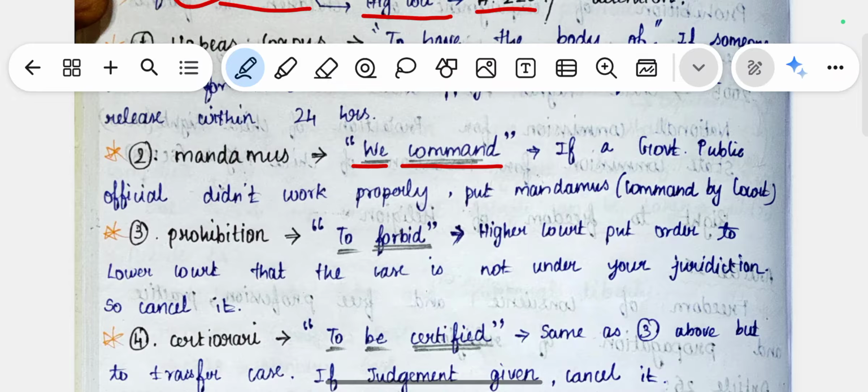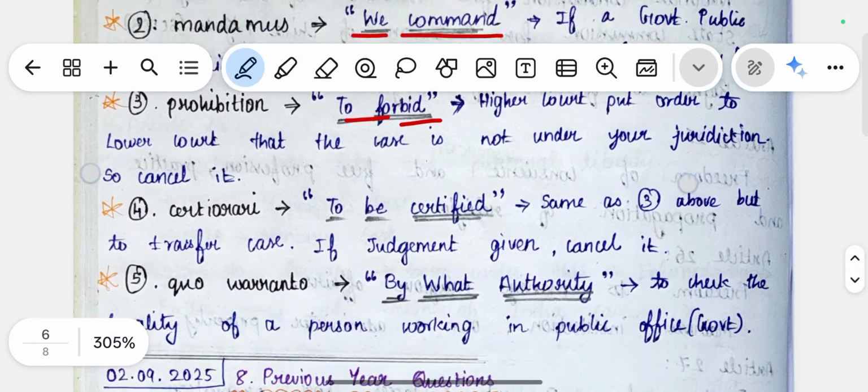The next one is prohibition, which means to forbid. If a lower court, like a High Court, takes a case that is not under its jurisdiction, we can apply for prohibition to the higher court, the Supreme Court, so that it can order the High Court to say that this case is not under your jurisdiction, so cancel it.